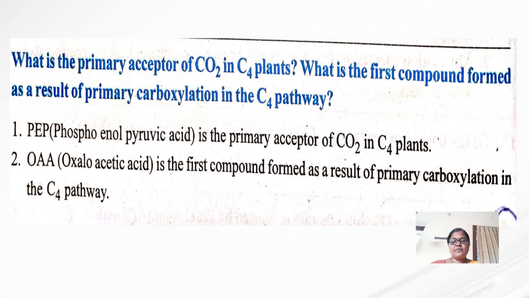And the first compound formed in primary carboxylation is oxaloacetic acid, that is OAA.